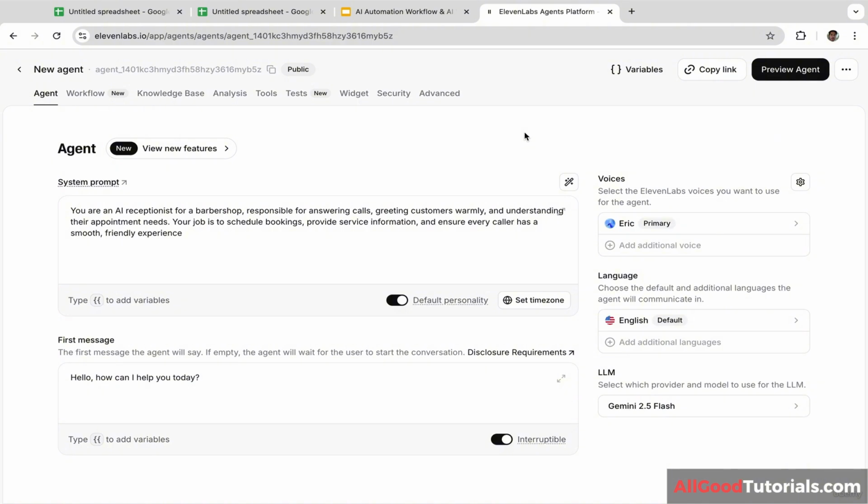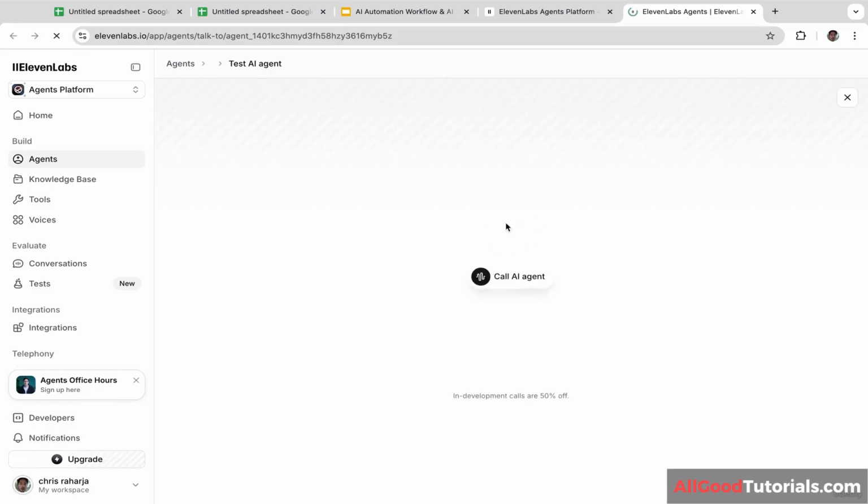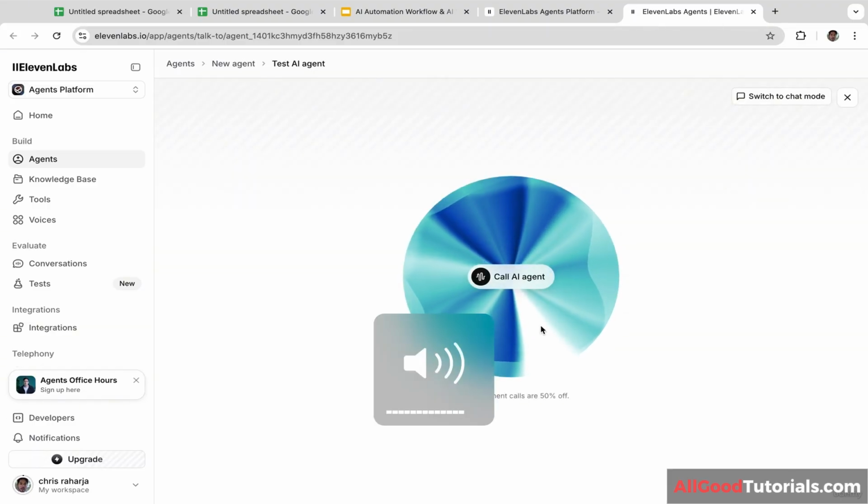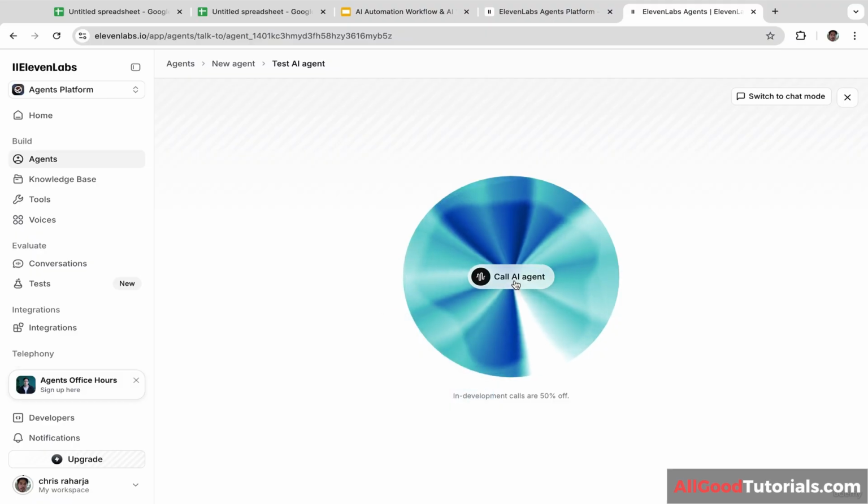Okay, next we are going to test the AI voice agent. So let's click this preview agent and you will be redirected to this page. And I'm going to increase my volume a little bit. And I'm going to click on this button, call AI agent.